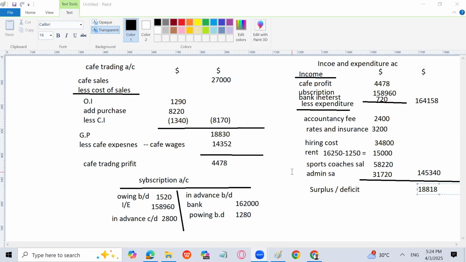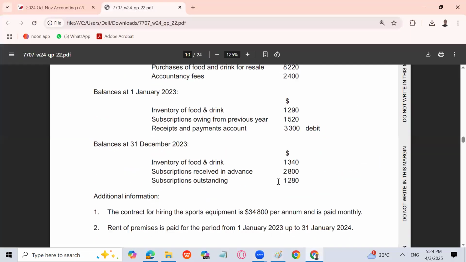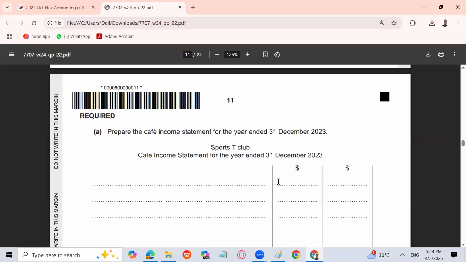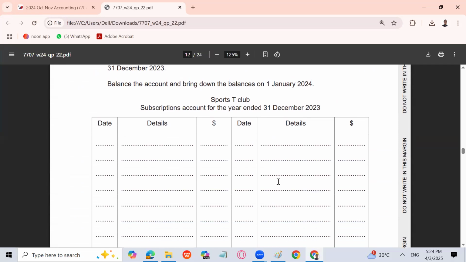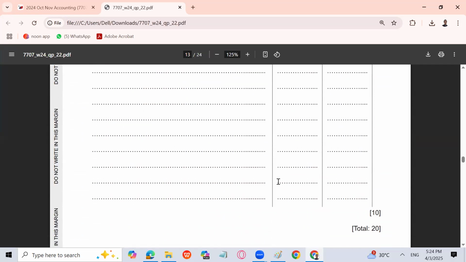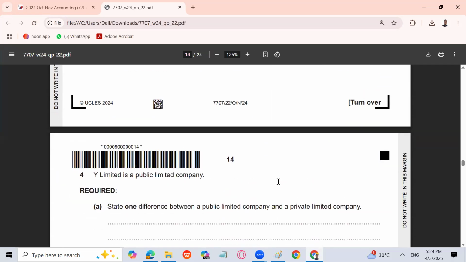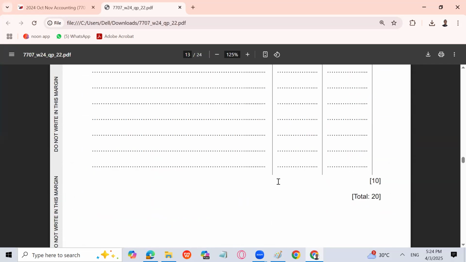Let's see if anything else is asked in the question. Cafe income statement we have prepared. Subscription account we are already done with that. But you have to write the working notes also, otherwise you will lose marks. Income and expenditure account we are done with that. So 20 marks are already done. Right? So thank you very much.